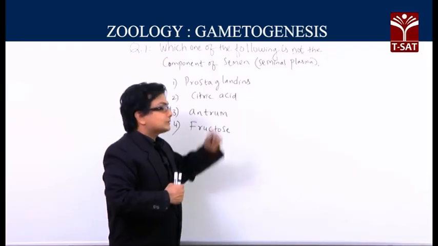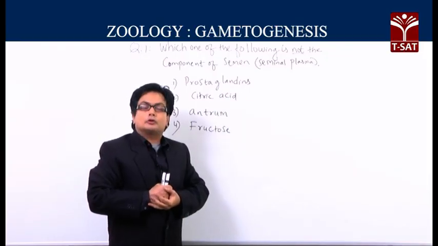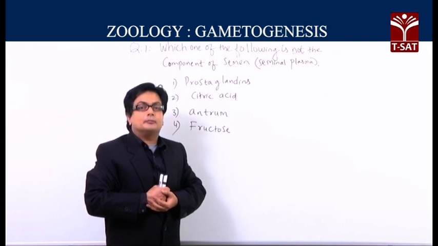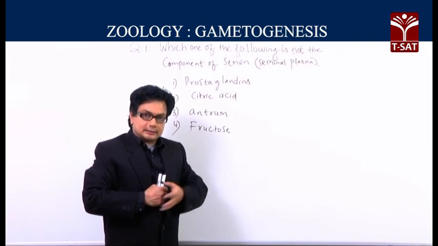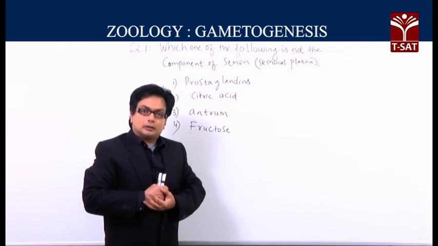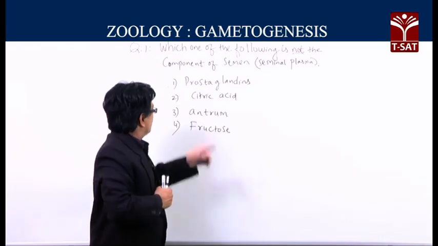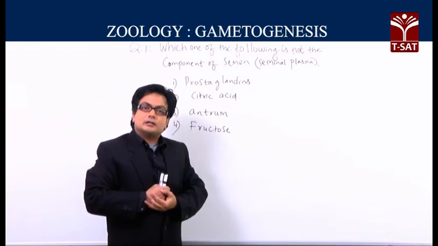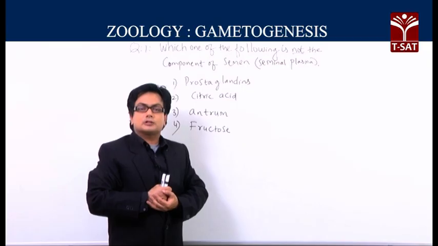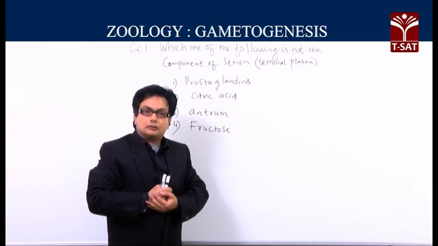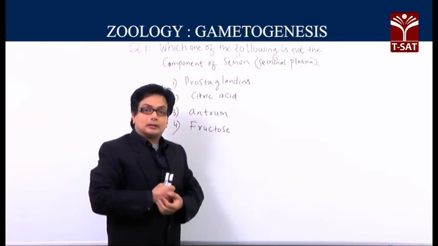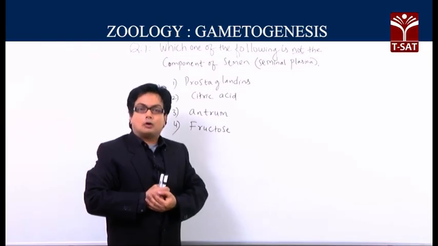See, prostaglandins are certainly a component of the semen, and these are released from the seminal vesicles, that is, the accessory glands of the male reproductive system. So naturally semen will contain the prostaglandins. Coming to citric acid. Citric acid is also one of the components of semen, released from the seminal vesicle, and that is utilized by the sperm for oxidation.